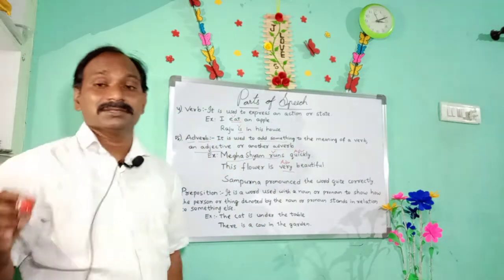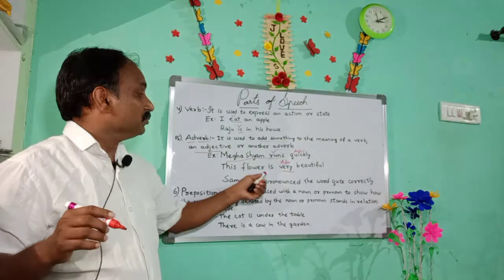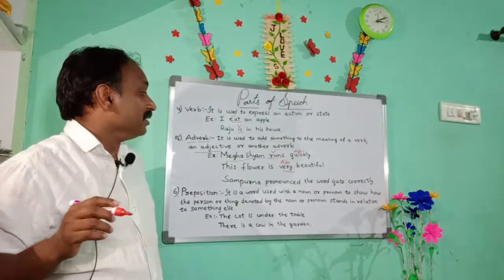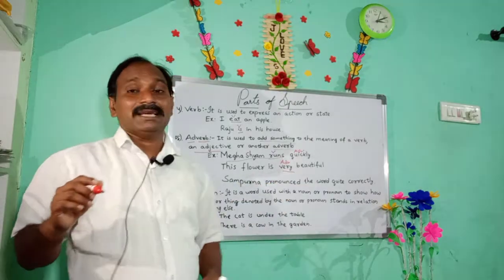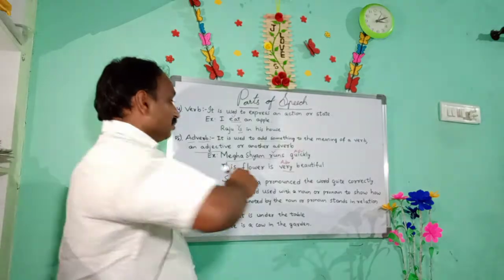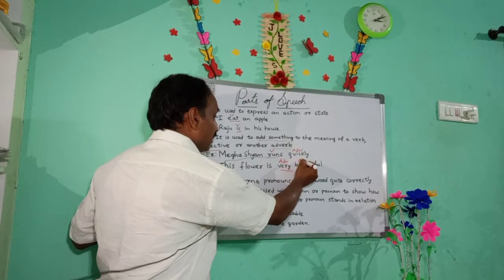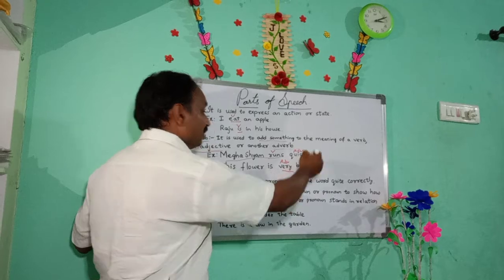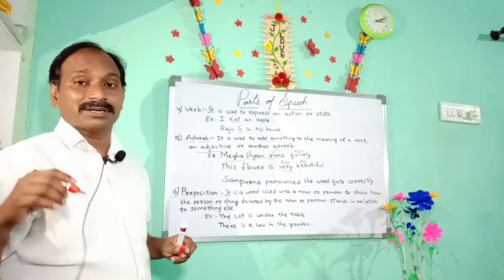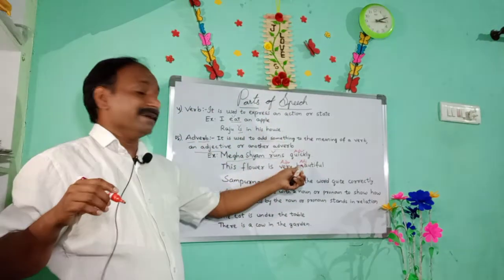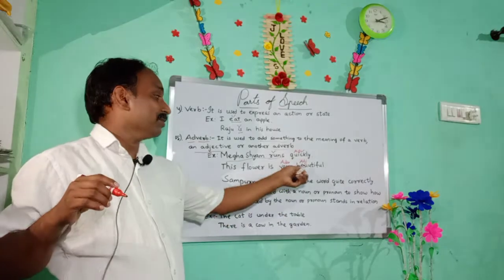We use very with this adjective. I am writing in short form: ADJ, adjective. ADV, adverb.